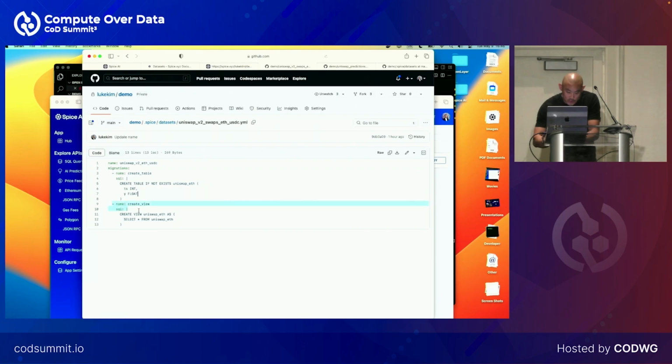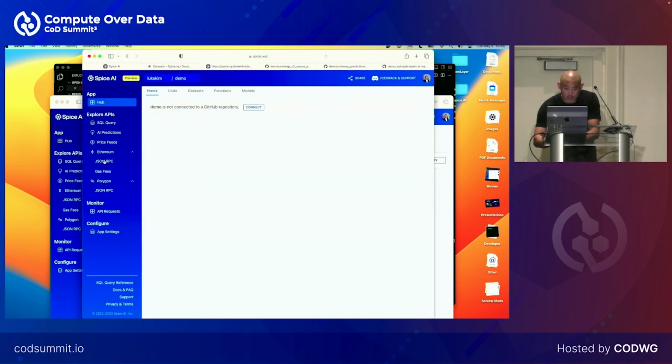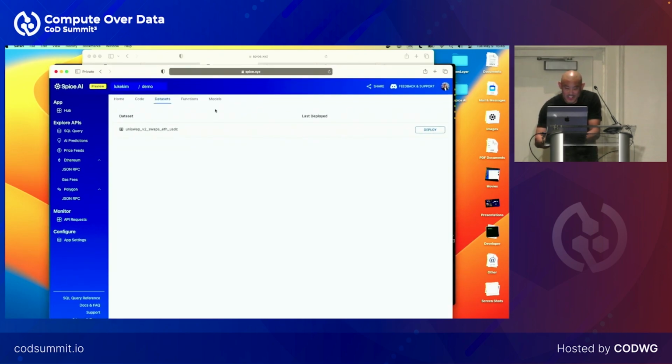And then I expose it using this view here. And so if I come back here, I see that by connecting my repo, it's detected that there's a dataset there, and then I can go ahead and deploy that dataset. And what that's going to do is create that container for that data in Spice.